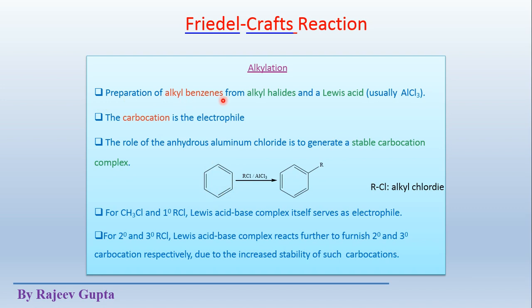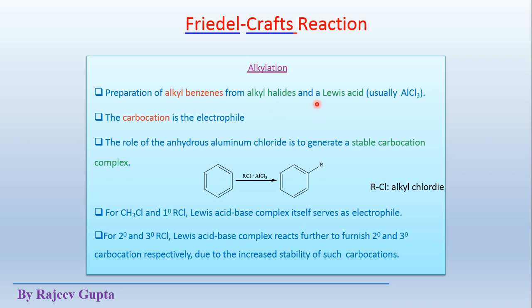Preparation of alkyl benzenes from alkyl halides and a Lewis acid. This is the generation point of the electrophile, where we see a carbocation electrophile. This alkyl benzene will be prepared using alkyl halides as reagent, Lewis acids as catalyst, and aromatic benzene rings or other rings as substrate.